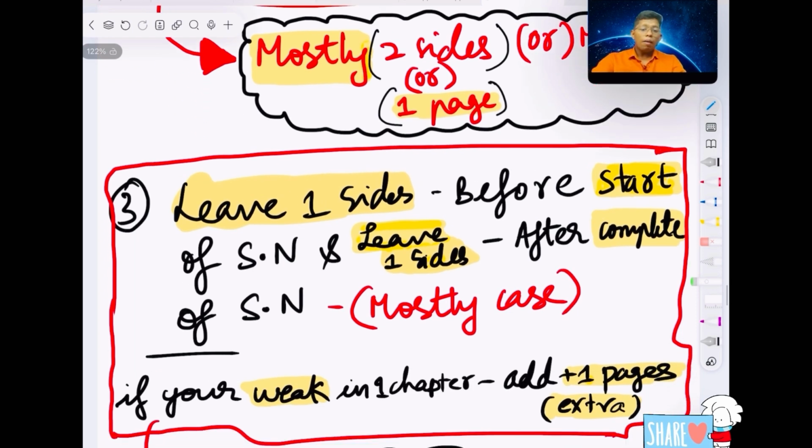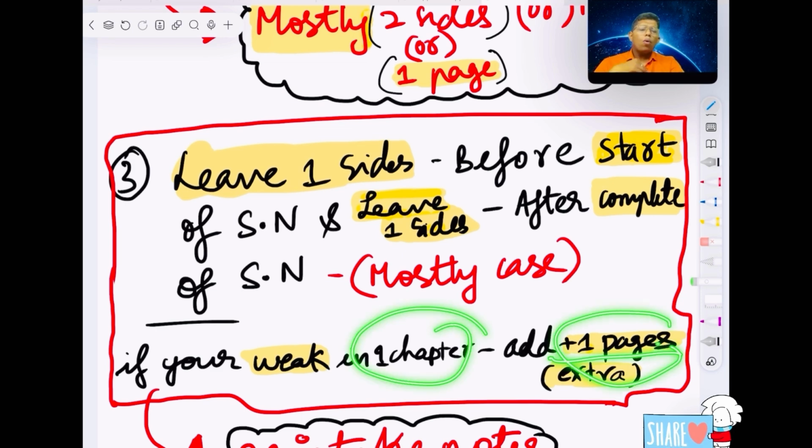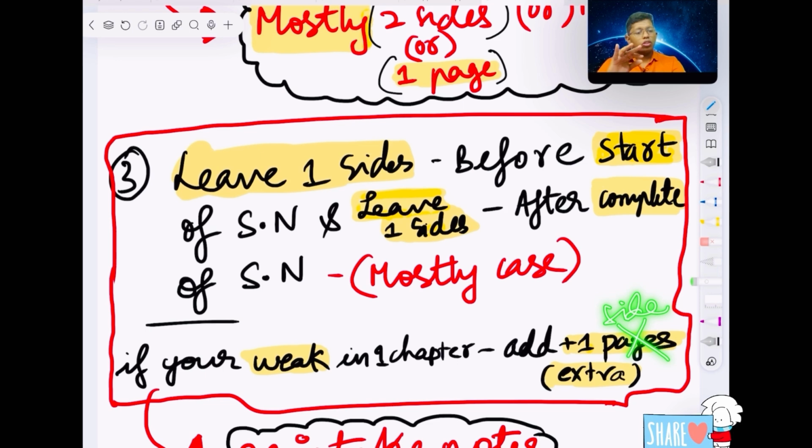If some chapters are a little bit big in reactions, like hydrocarbons, which is a little bit big because many things are there, many reactions you can see. So in that chapter, if you feel I am a little bit weak, I can't solve everything, every question I am not getting correctly, you may feel a little weak in organic in that particular chapter. What you can do is you can add one extra page also. One extra page, I cannot say you want, you can add 1 side extra also. One page, definitely you should not add. You can add 1 side, I will say 1 side is also enough.